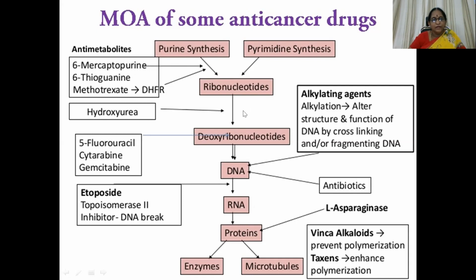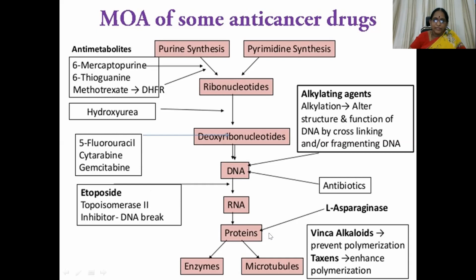The conversion from ribonucleotides to deoxyribonucleotides is another step. Then alkylating agents act by altering the structure and function of DNA by cross linkages or fragmentation or scission of DNA. So that group of anti-cancer drugs act on DNA directly, and then 5-fluorouracil, cytarabine, and gemcitabine act on deoxyribonucleotides. Then etoposide, a topoisomerase 2 inhibitor, breaks the DNA through its mechanism of action. And then antibiotics also act on DNA.